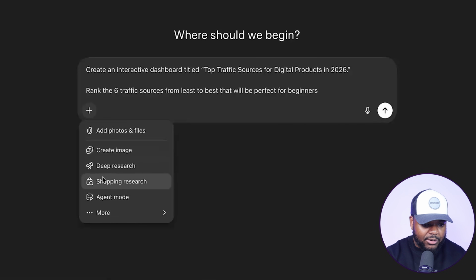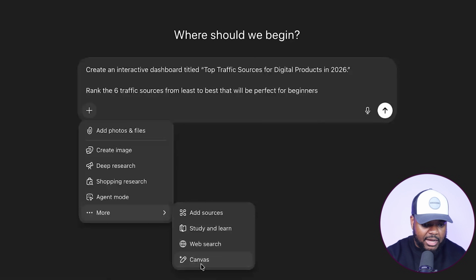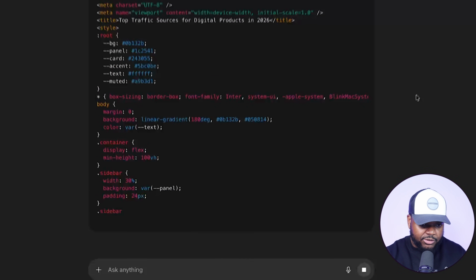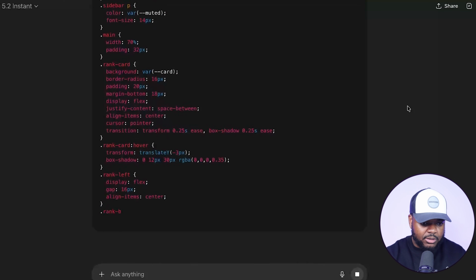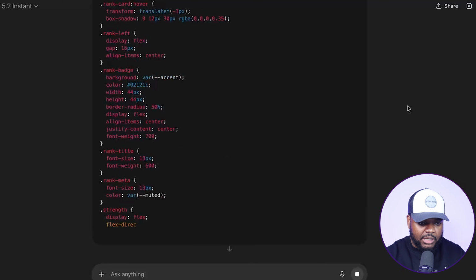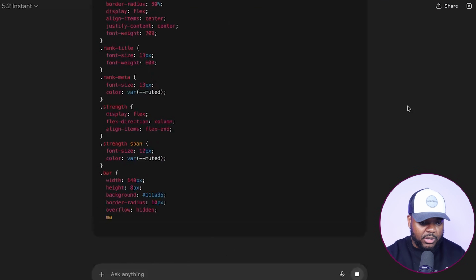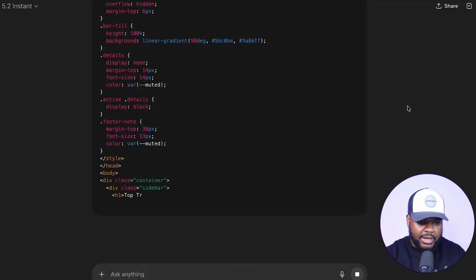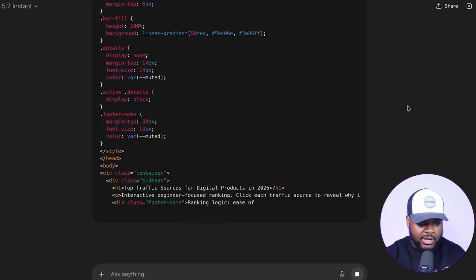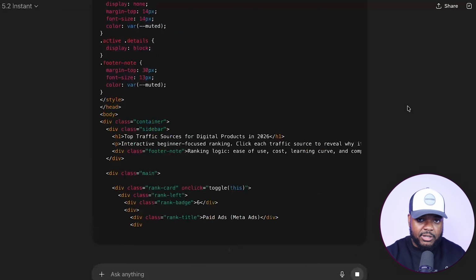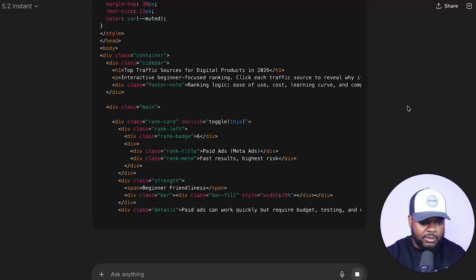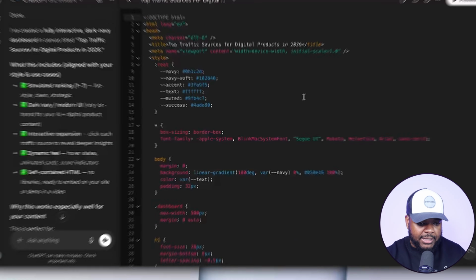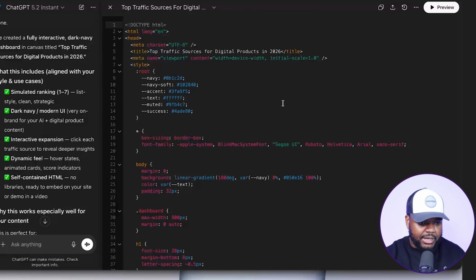So we're just going to do this. We're going to click on the plus icon and we're going to select canvas mode. And what it should start doing straight away is something similar to this, so all of you can follow along and see exactly what your ChatGPT comes back with. So what it's doing now is just writing out all the code, it's doing all the research, and it should come back with an interactive dashboard that we're going to use for the rest of this video. So I'm going to wait for it to complete what it's doing, and as soon as it has, I'm going to be back ASAP.